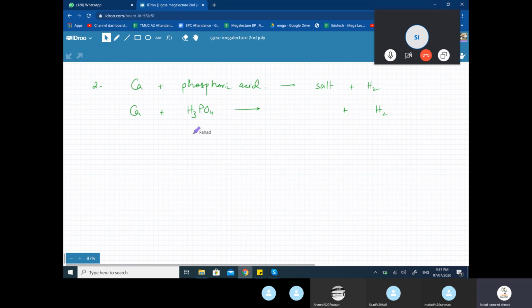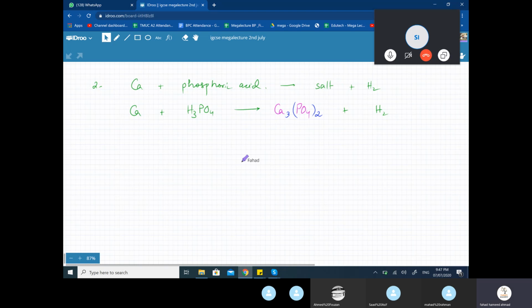So how do you get the salt? Salt is formed when the H in the acid is substituted. By which thing? By calcium. Calcium comes in, that's the only choice you have. There's nothing else. So calcium comes and takes its place. The H is gone, what's left is PO4. Now you need to construct this formula. What is the charge on calcium? Calcium is in group 2, so it is 2 plus. PO4, if you look at the table that's drawn above, is minus 3. And you need to do crisscross. It's going to be Ca3 and PO4 would be twice. So I've gotten the formula right.